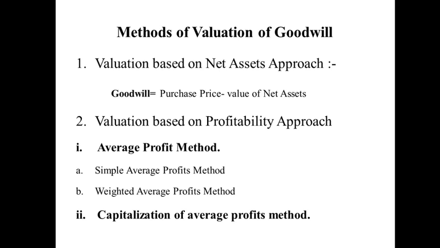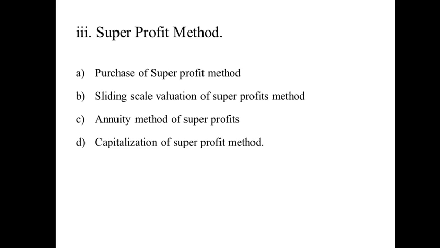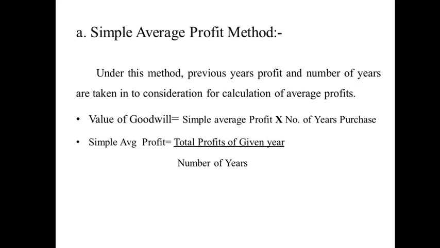Now we will see the simple average profit method. Under this method, previous years' profits and the number of years are taken into consideration for calculation of average profit.